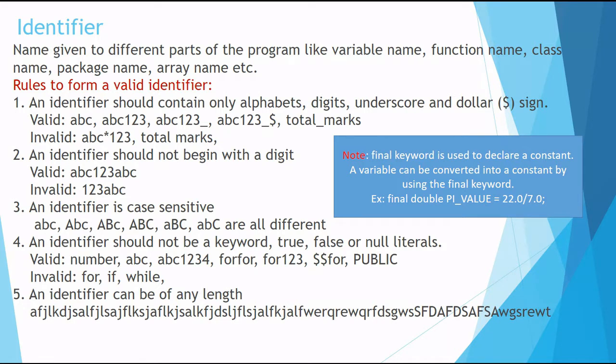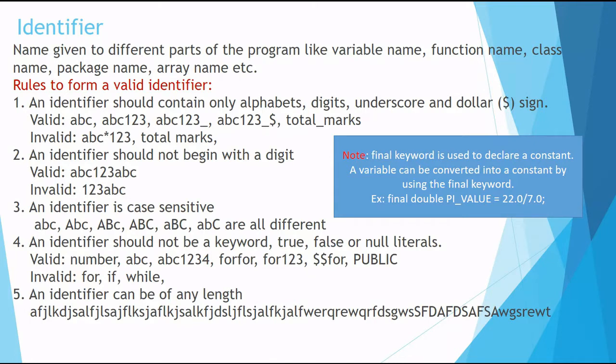Moreover, an identifier can never begin with a digit. You can write ABC123, but you cannot write 123ABC. It cannot start with a number. Identifiers are case sensitive, so all of them are different. An identifier should not be a keyword, and cannot be the true, false, or null literals. True, false, and null are special words. They are not exactly keywords, but they are reserved words.